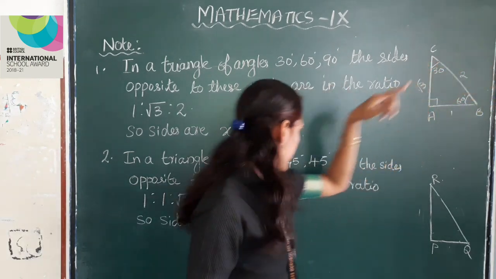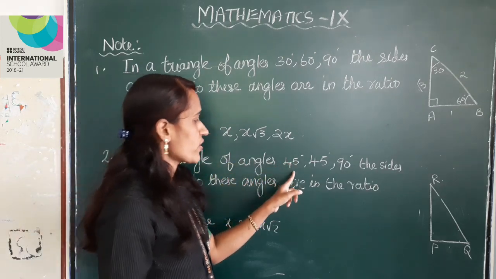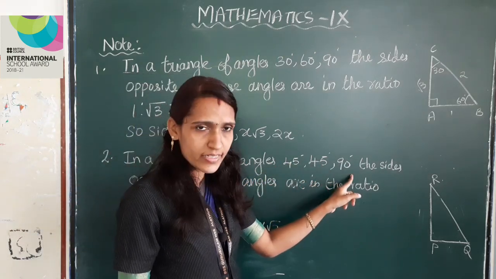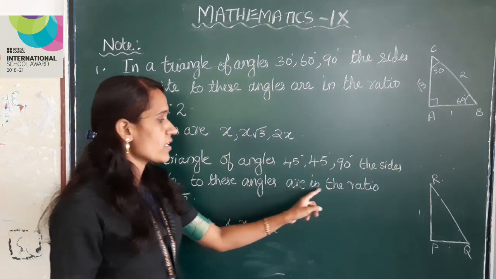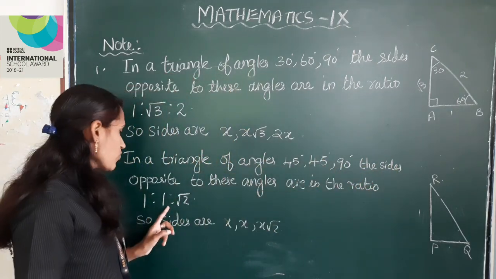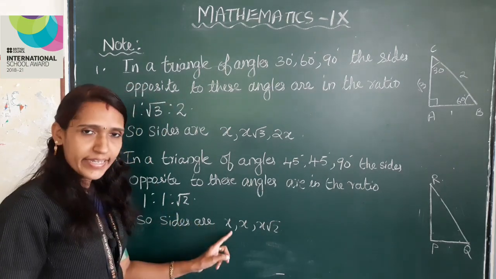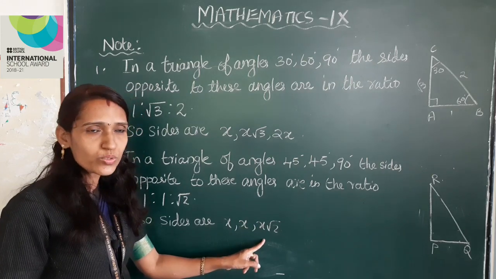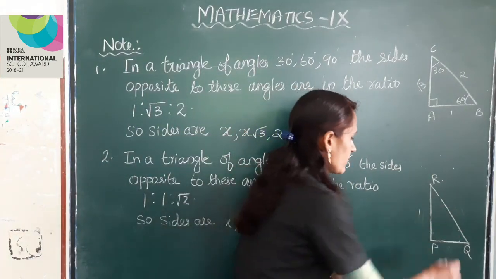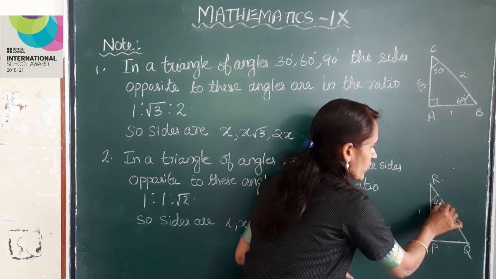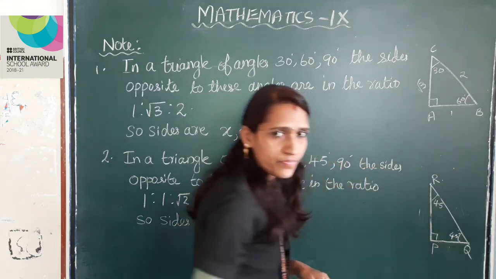Okay. Next, in a triangle of angles 45 degree, 45 degree, 90 degree, the sides opposite to these angles are in the ratio 1:1:√2. So, sides are x, x, x√2. Look at this triangle PQR. Angles are 45, 45 and 90.